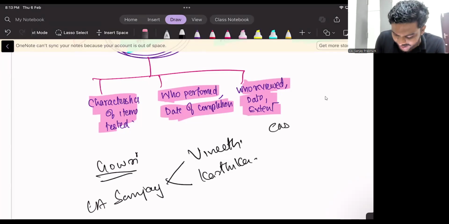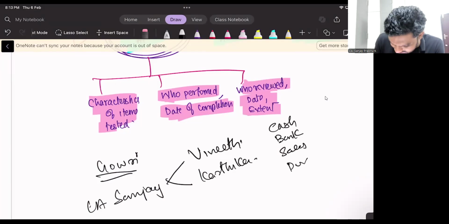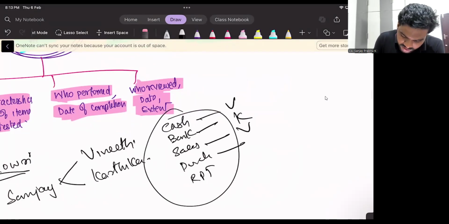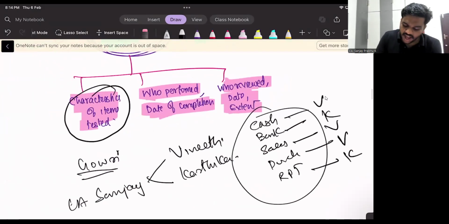Say, for example, I have tested cash, bank, sales, purchases, and related party transactions. So these are the items I have tested. Who tested cash? Vineet. Who tested bank? Kartika. Who tested sales? Vineet. Who tested purchases? Again, Vineet. Related party? Kartika. So my question, what are the items you have tested? I have tested cash, bank, sales, purchase, RPT. Who performed? Vineet, Kartika. Date of the completion.